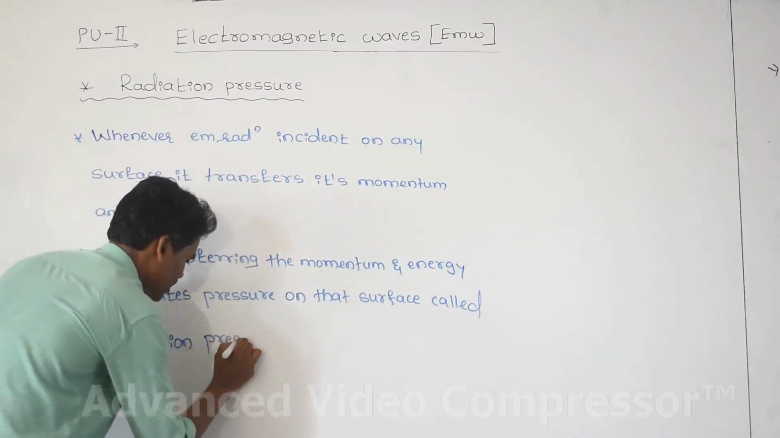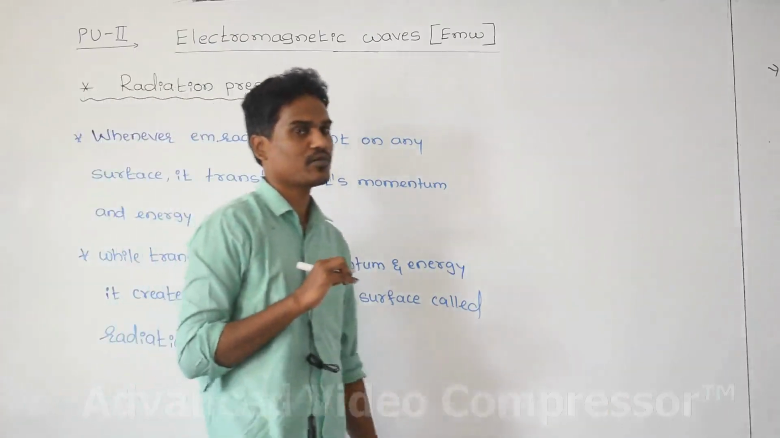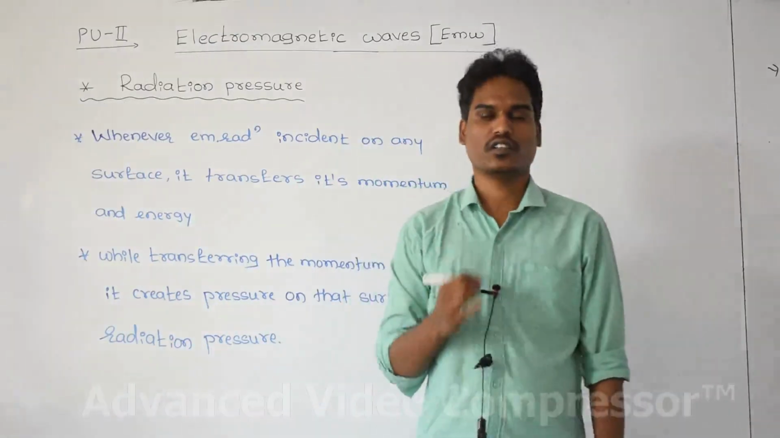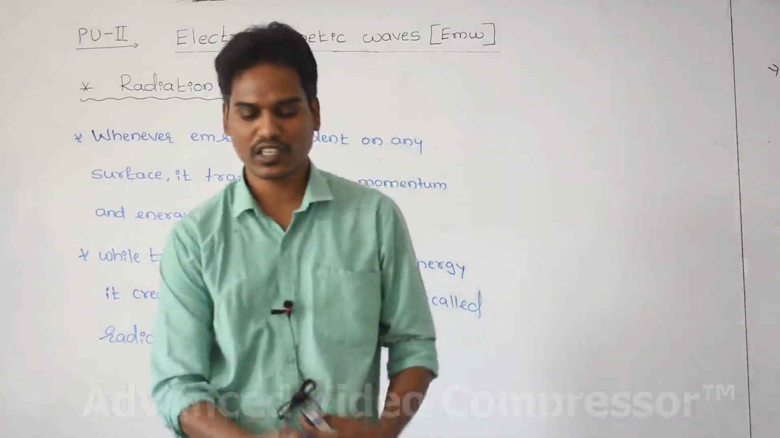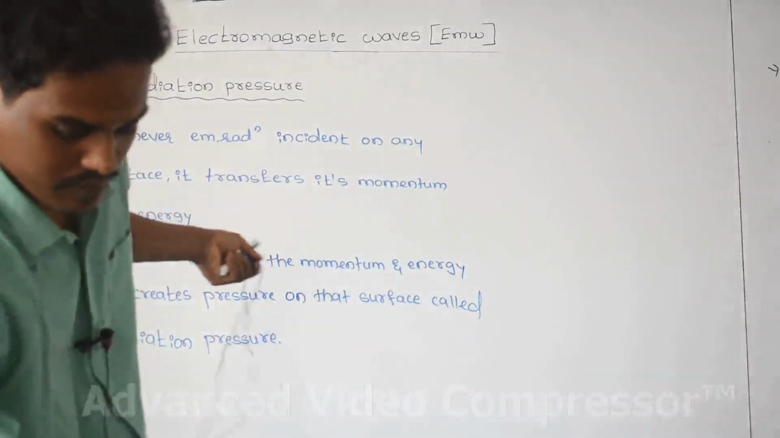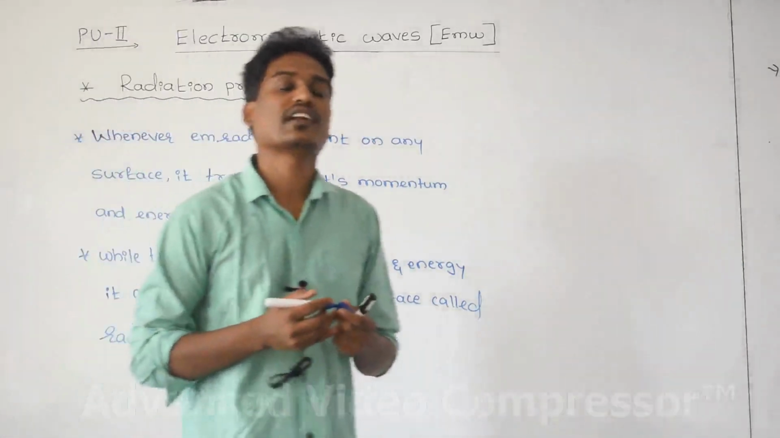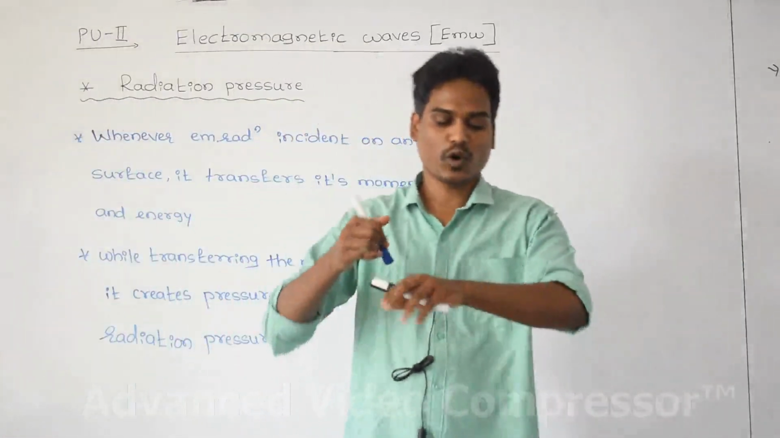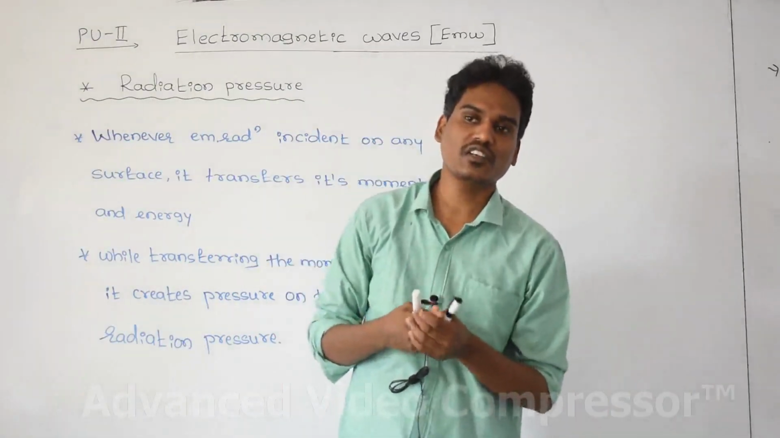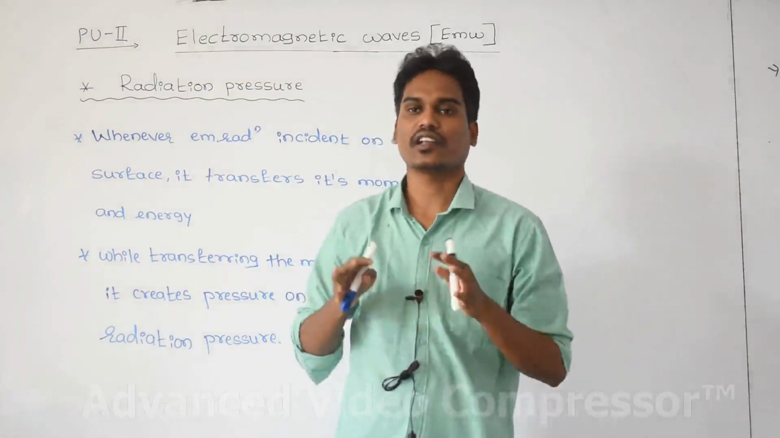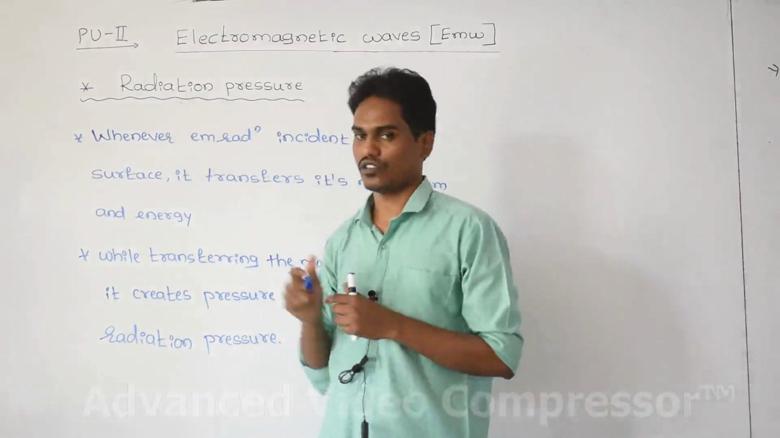That radiation pressure can be calculated by using a theoretical formula: P is equal to the total energy of the radiation divided by its speed. Then the pressure can be found out. And here one thing: whenever light radiation, or electromagnetic radiation, or simply radiation, is falling on any surface, it tries to transfer its momentum and energy. While transferring, it creates pressure. That pressure is called radiation pressure.